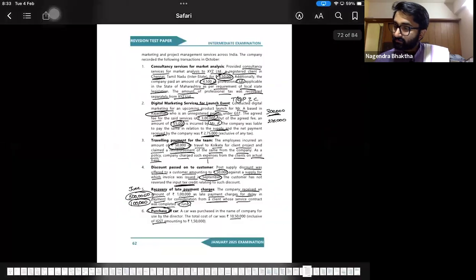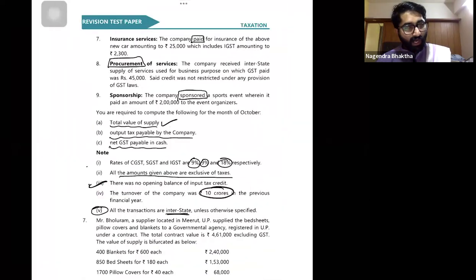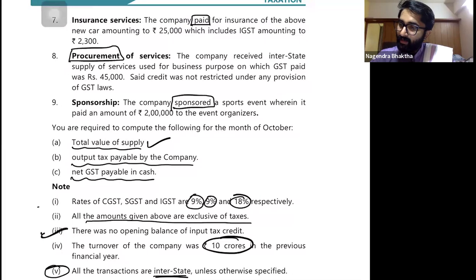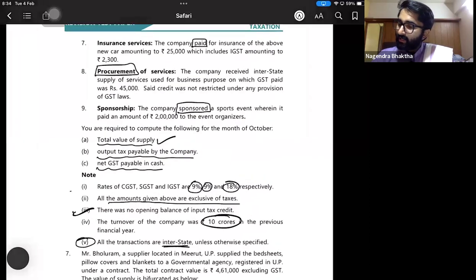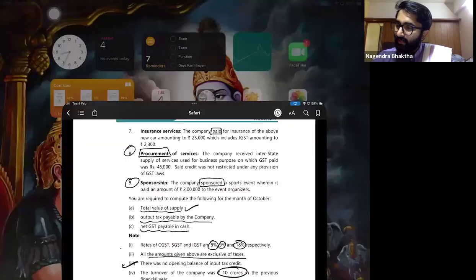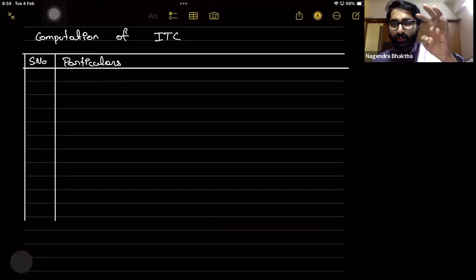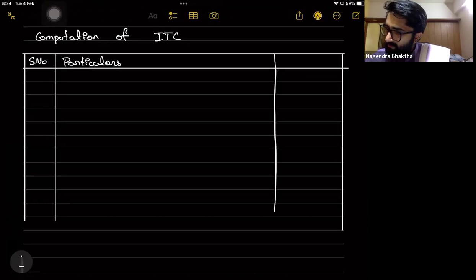So here, on sponsorship, RCM is applicable. First they have to pay, later they can take ITC. Is ITC available on this, sir? Absolutely yes, ITC is available. So on point number 8 and point number 9, in these two cases, ITC is available. ITC on the car is not available, and ITC on insurance on that car is not available. Everything is IGST here, because for sponsorship and services, they have not mentioned whether it is intra or inter, so we will consider both as IGST.